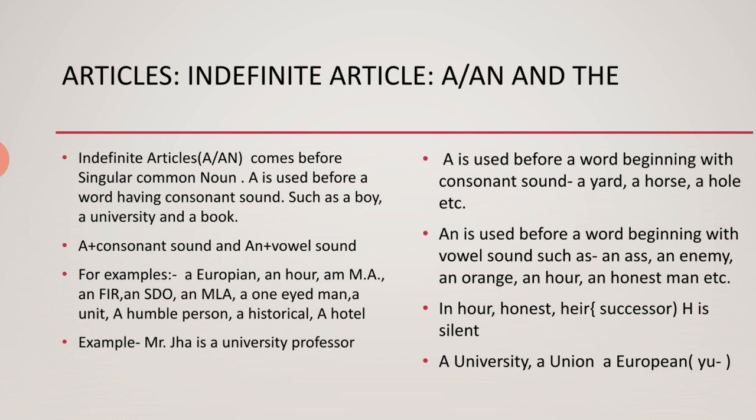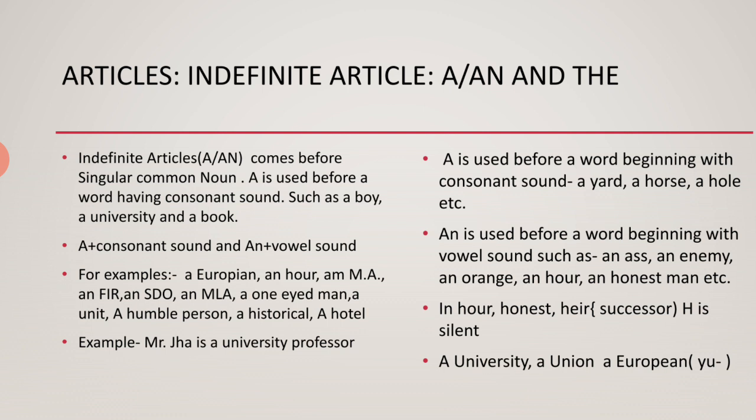English, as I have told you, is a progressive language, and in a progressive language changes come. So now we pronounce it a humble person, a historical, or a hotel. Earlier or traditionally they were pronounced without the H, but now we pronounce the H, and that's why you use a before them.